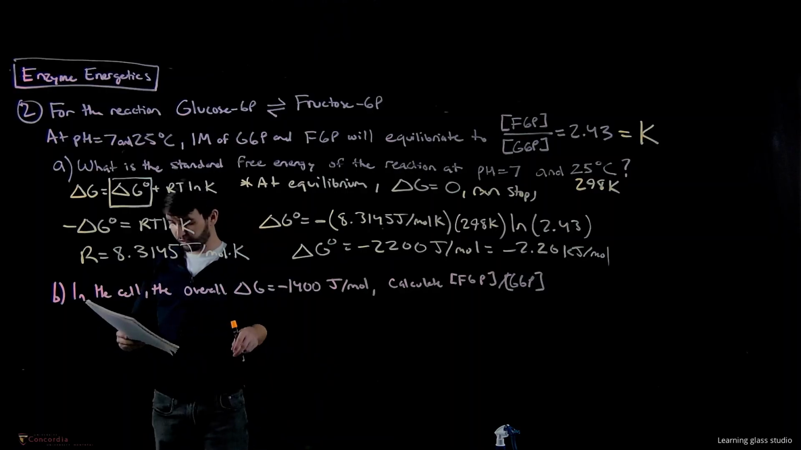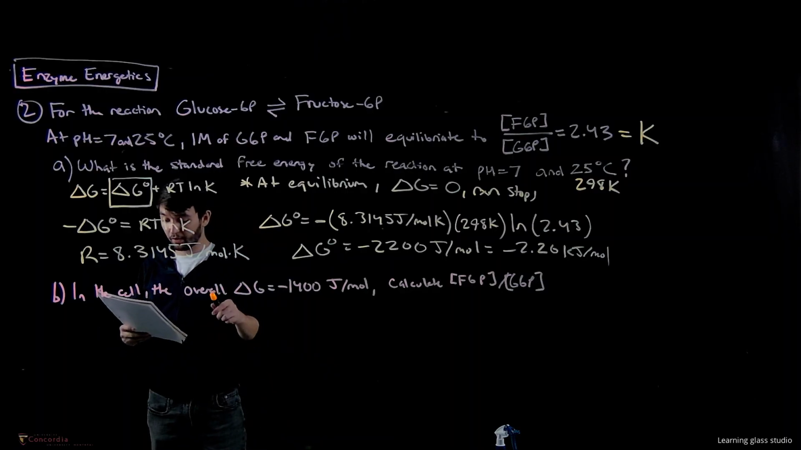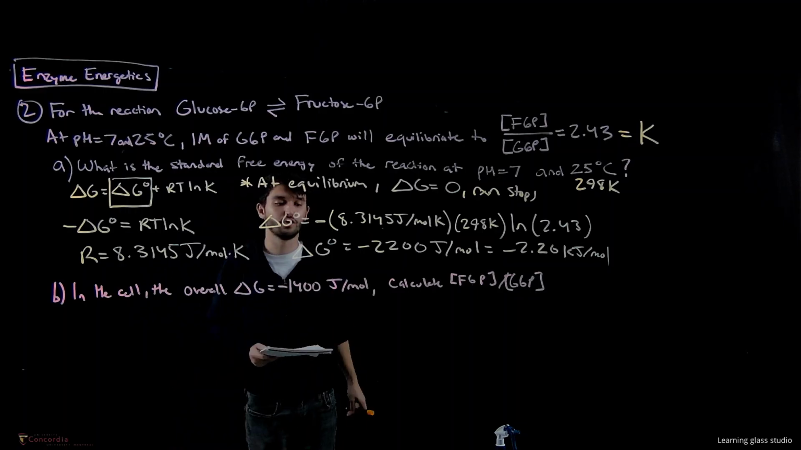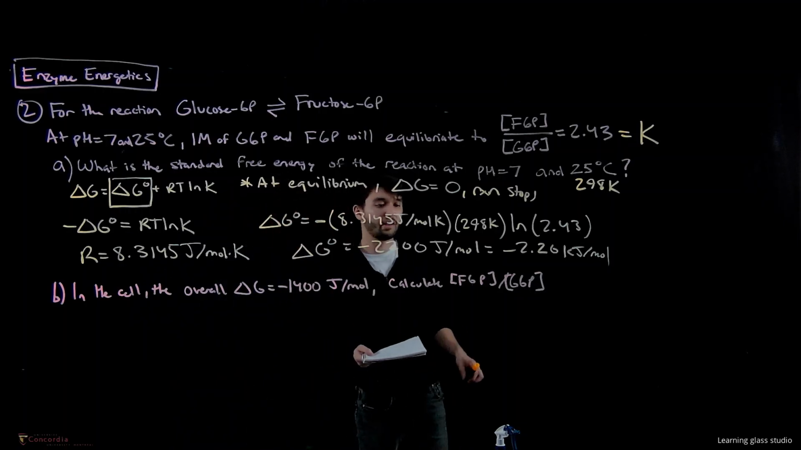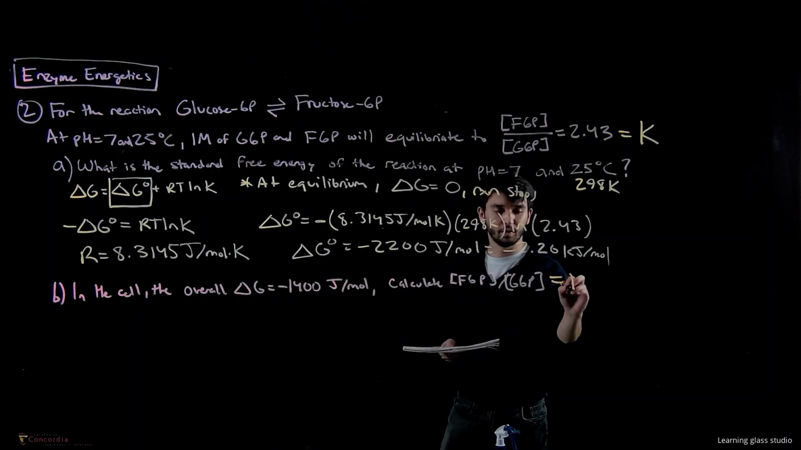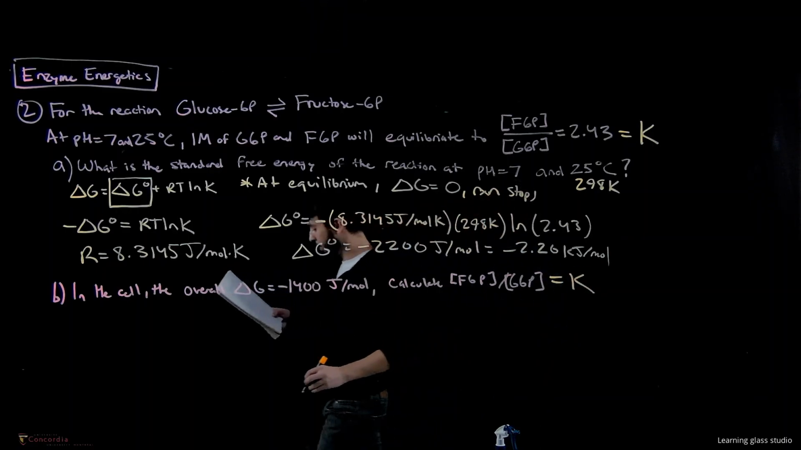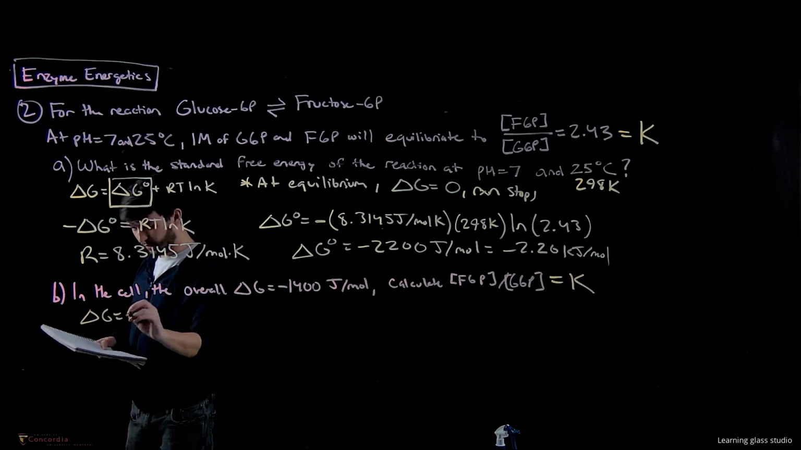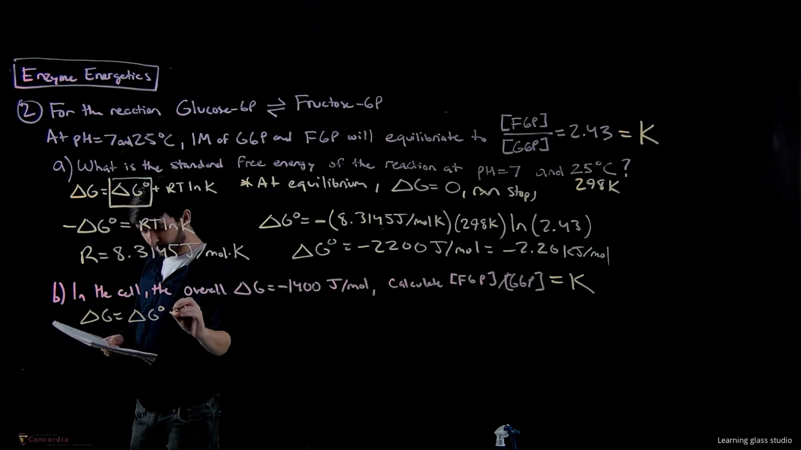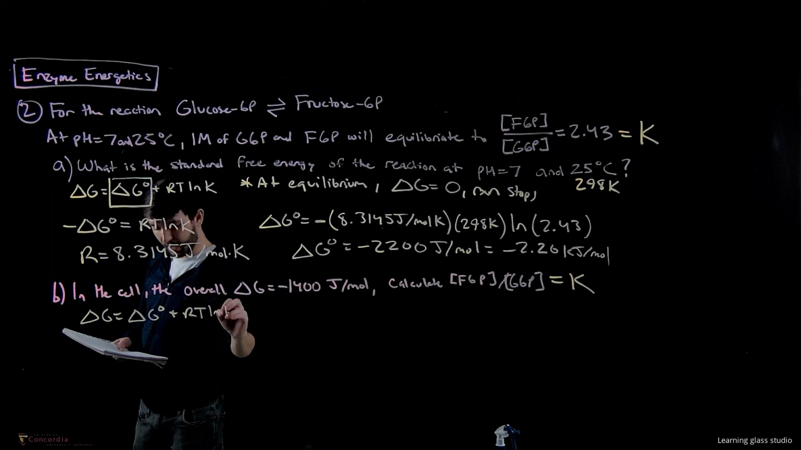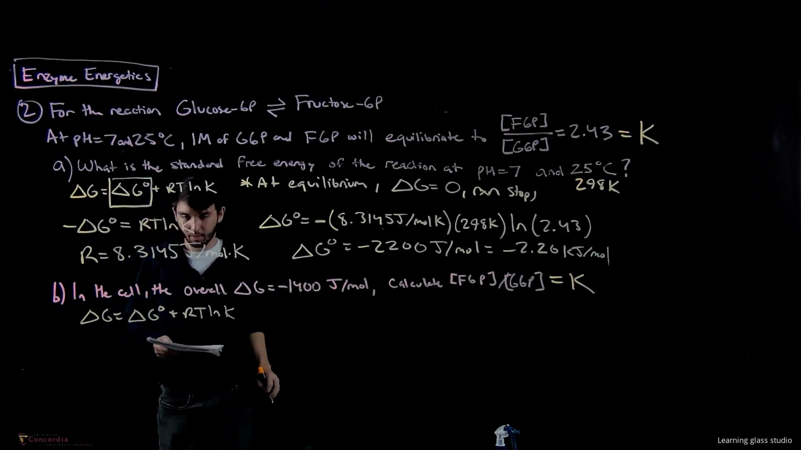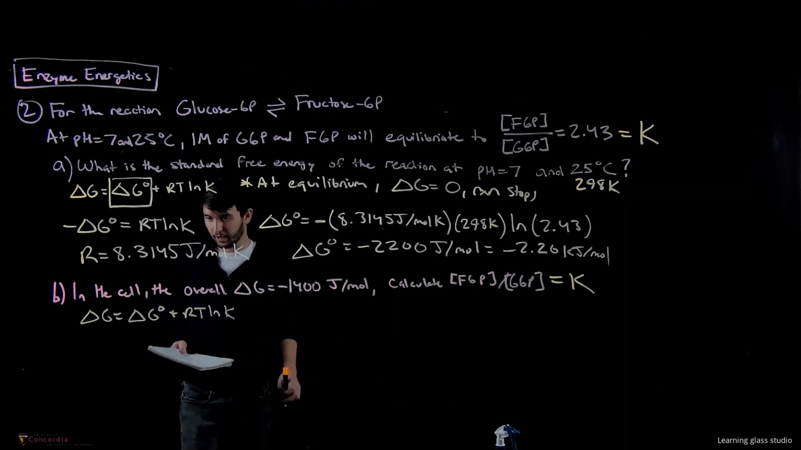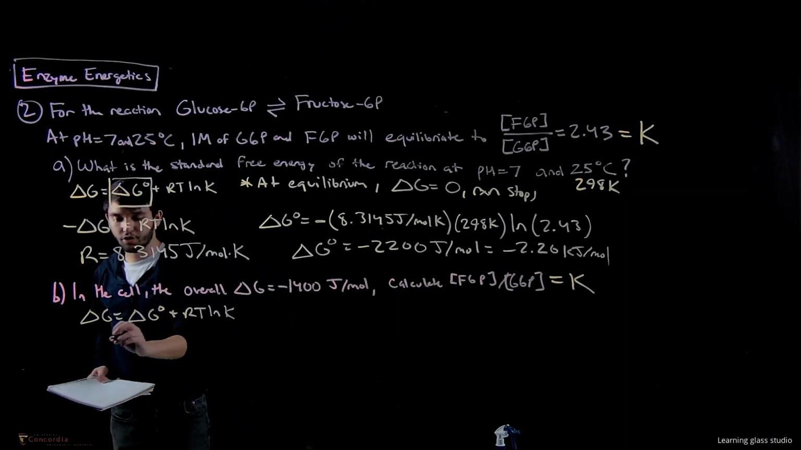So the next question, in the cell overall, delta G is equal to negative 1,400 joules per mole. So we want to calculate this ratio again, which this ratio is equal to K. So we are using the equation again. Delta G is equal to delta G standard plus RT ln K. All right, but this time what we're doing is we're solving for K. So we need to do a little algebra here. So I'm going to subtract the standard delta G from both sides again.